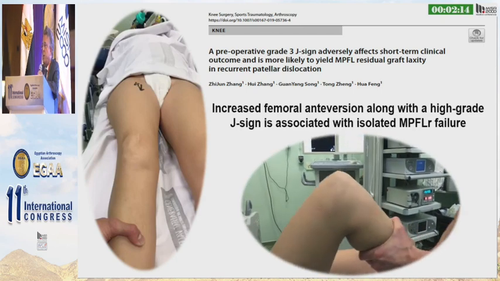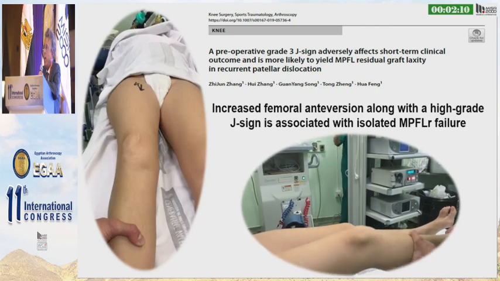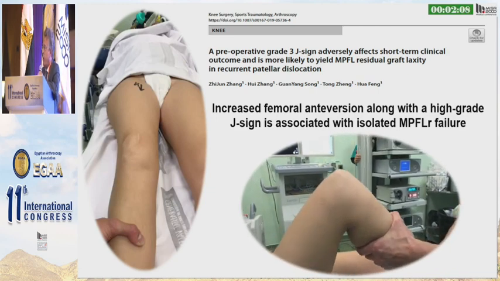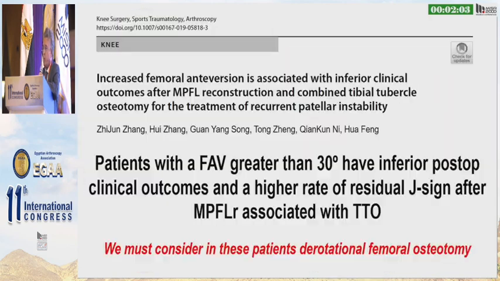Increased femoral anteversion along with a high grade of J sign is associated with isolated MPFL reconstruction failure. Moreover, it has been shown that patients with femoral anteversion greater than 30 degrees have inferior post-op clinical outcomes and a higher rate of residual J sign after MPFL reconstruction associated with TTO.